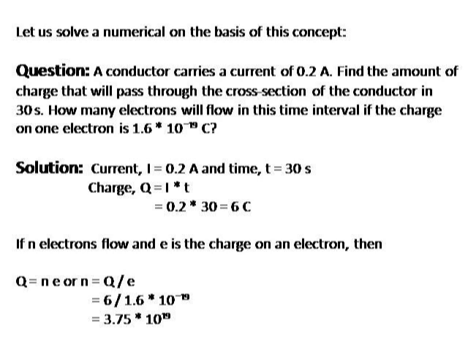But you must have noticed one thing, that there is no unit in this question. Why? Because the unit of Q is in coulombs, as well as the charge of an electron is in coulomb. So both the units will get cancelled out and we'll get a number. Even a number is a constant quantity, it doesn't have any unit. So this will be in number form. 3.75 into 10 to the power 19 electrons will flow in the interval of 30 seconds when the charge on one electron is 1.6 into 10 to the power minus 19 coulomb.